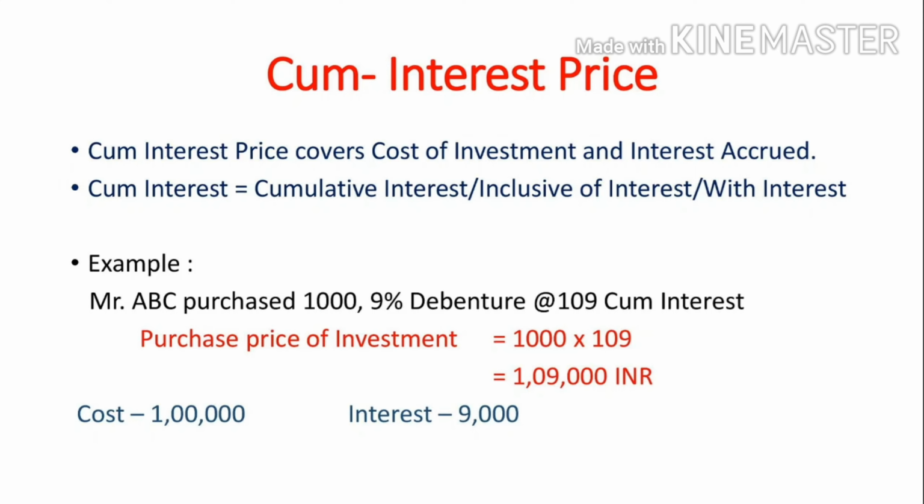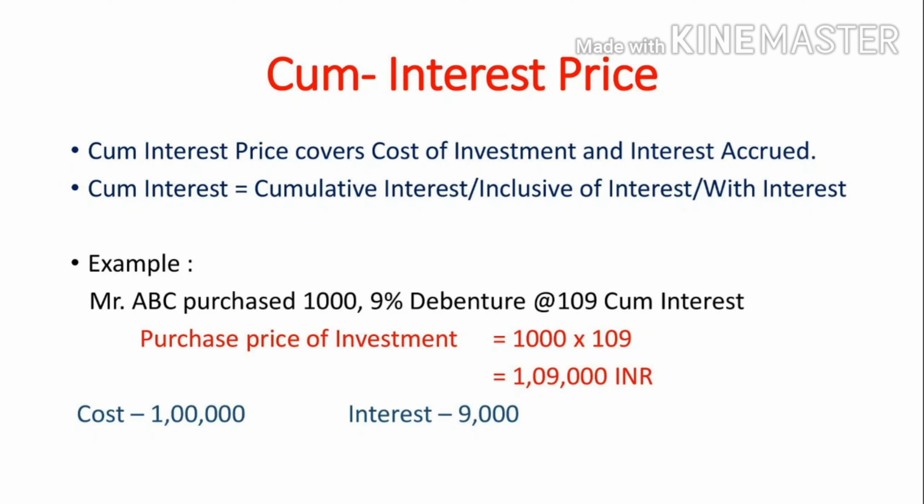Cum interest price covers cost of investment and interest accrued. Cum interest is also called cumulative interest, inclusive of interest or with interest. It means that the purchase price of investment includes interest, the amount of interest also.